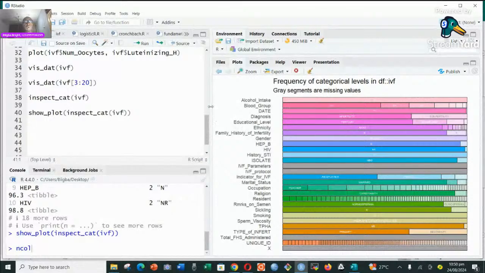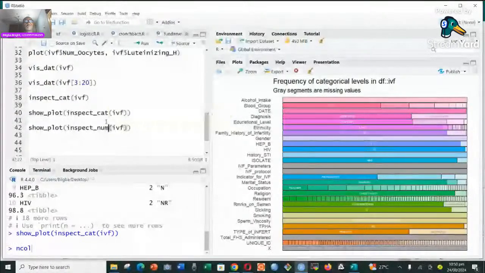We could have also done this for the numbers. I'm just going to copy the whole of this, come here, paste it, and here we are just going to inspect the numbers. In this case, we're inspecting all the non-categorical data, that is the numeric data.